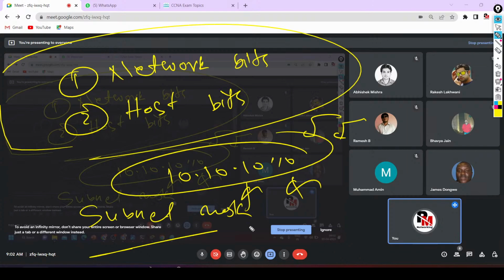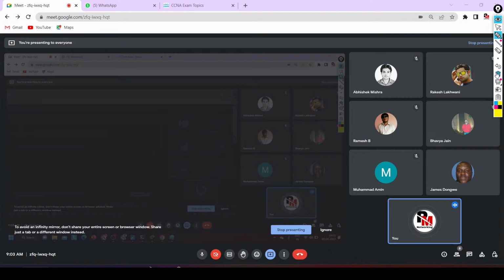So what is a subnet mask? A subnet mask is a tool which specifies how many network bits and how many host bits there are in a particular IP address. Is it clear, Ramesh? Yes, sir. It's clear. An IP address is a combination of host bits and network bits, and the subnet mask is the marker which specifies how many network bits and how many host bits there are in a particular IP address. That's it. Now we have a predefined subnet mask for each and every class. So what is the predefined value of the subnet mask for class A, guys?